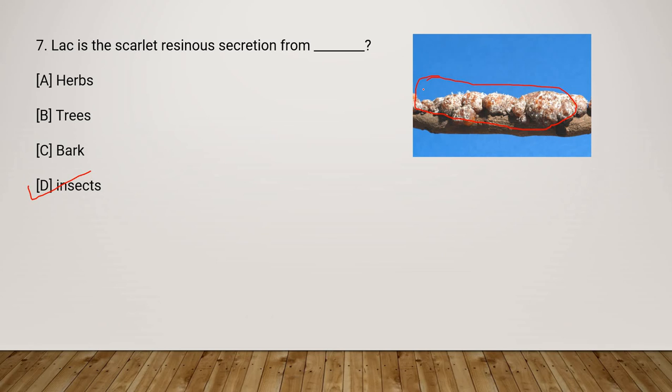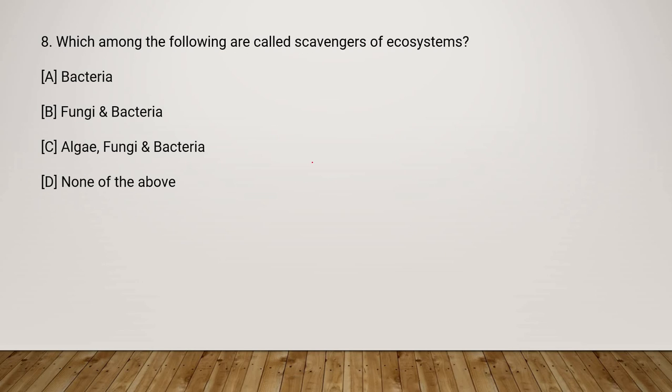So this is cultivated. Actually, cultivation begins when a farmer gets a stick that contains eggs ready to hatch and ties it to the tree to be infested like this. So this is about lac. Let's move on to the next question. I hope this is clear till now. Now question number 8 is, which among the following are scavengers?